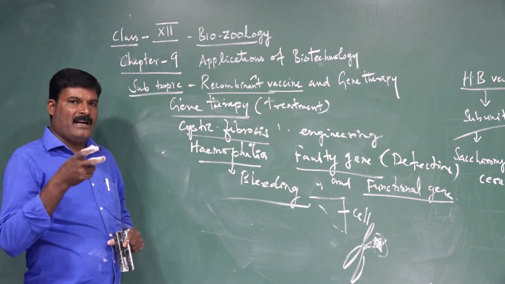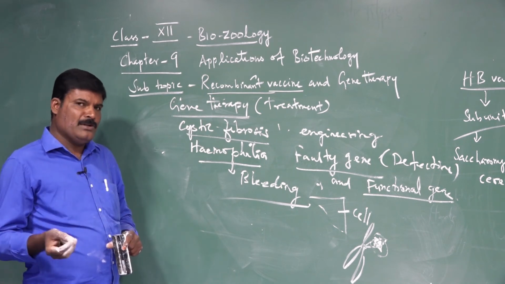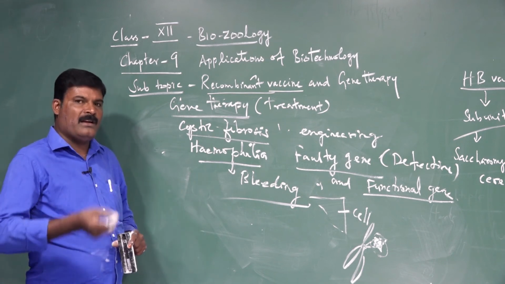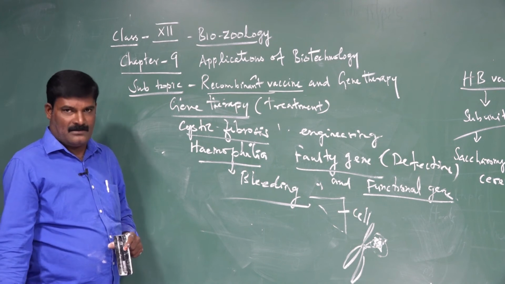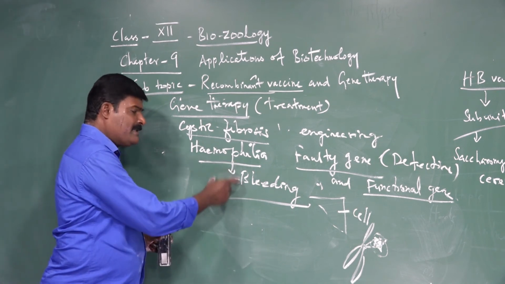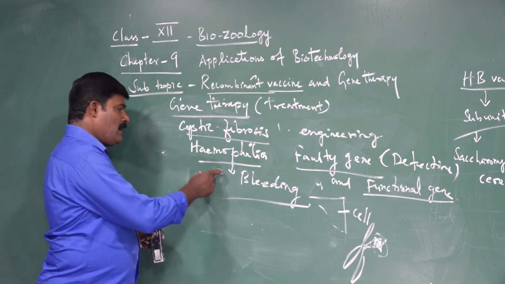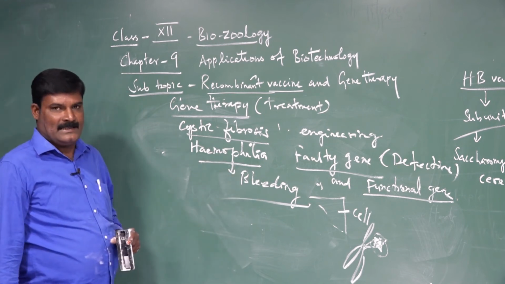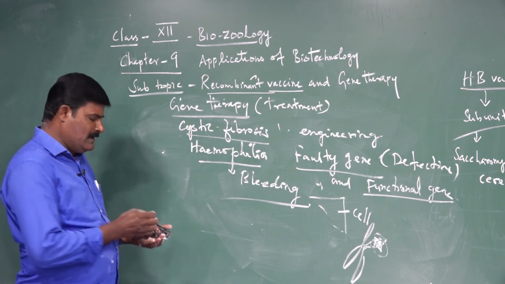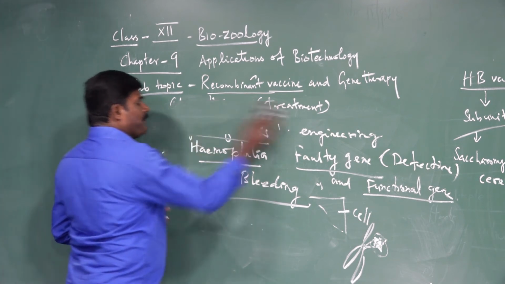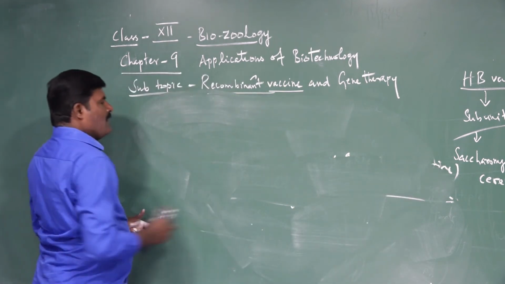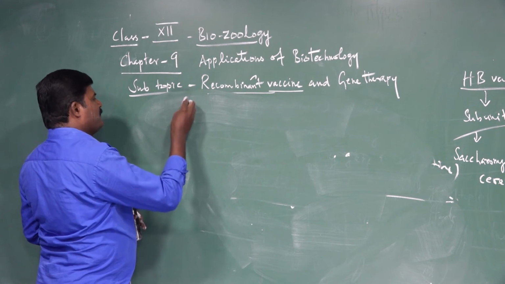Blood normally clots after an injury, but in this case the clot is not formed. It results in continuous bleeding. So this is called hemophilia. It is well known, otherwise called bleeder disease. It is a well-known hereditary disease. These can be corrected through gene therapy. The gene therapy method has two important strategies.